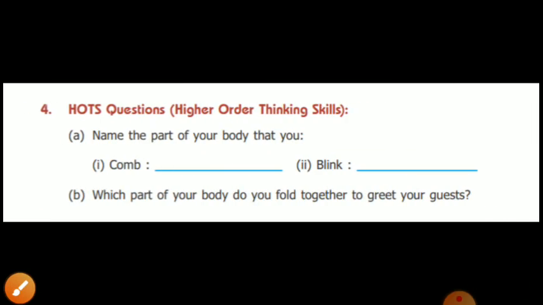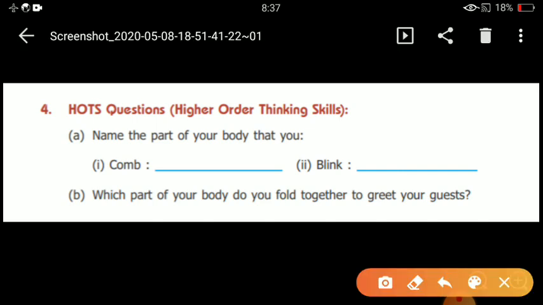Hot questions. Higher order thinking skill. So children, tell me, name the part of your body that you comb. Which part are we able to comb? Our hair. So write here, in this blank. Blink. Children, which part are you able to blink? Your eyelid.